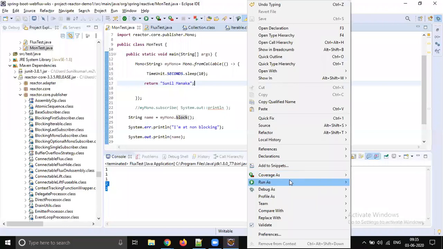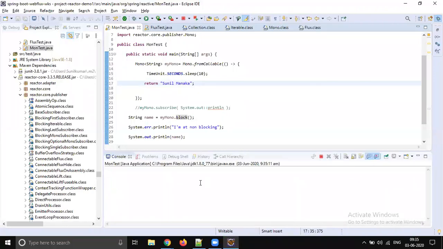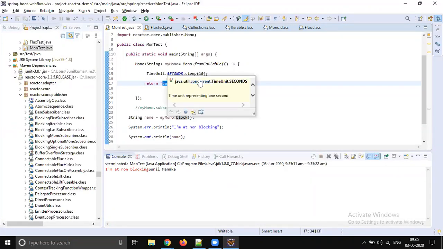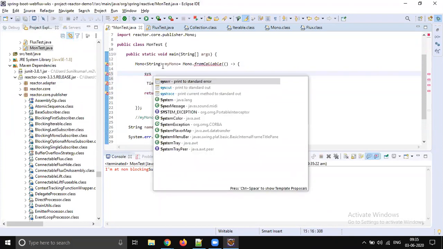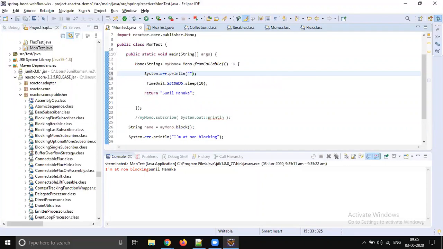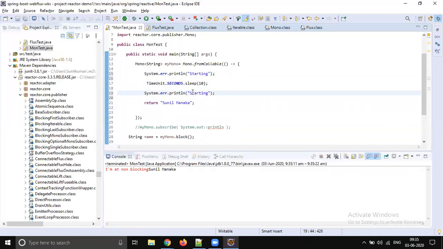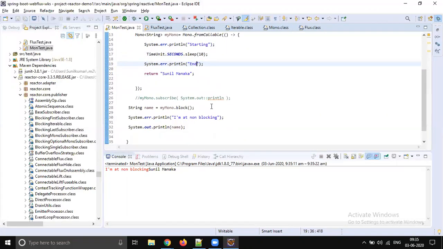So let me run this code. You see that nothing is printed. It waits until this thing is getting printed, right? You see it waits for 10 seconds. So let's add some sysout here. Starting will be printed first, and after 10 seconds ending will be printed. In between, my main thread will be in a waiting state. It won't go and execute further code.